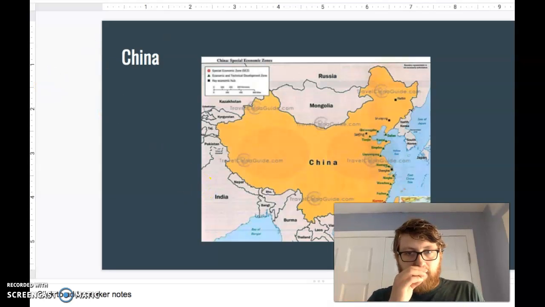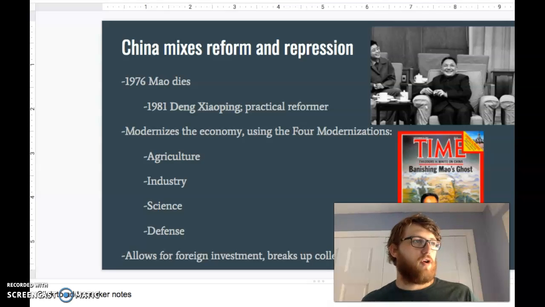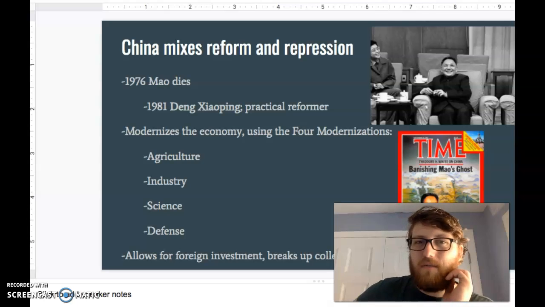Last section today we're going to talk about is China, right, and the modernization of China. Okay. So how does China modernize? 1976. It is the end of Mao. Okay, and after Mao, there's a little bit of turmoil in between about who's going to take over. In 1981, though, Deng Xiaoping is the new leader of China, and he becomes a practical reformer. Okay, Deng is very important because Deng is the one who brings China into the modern age.